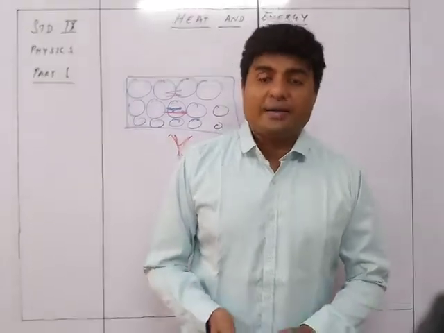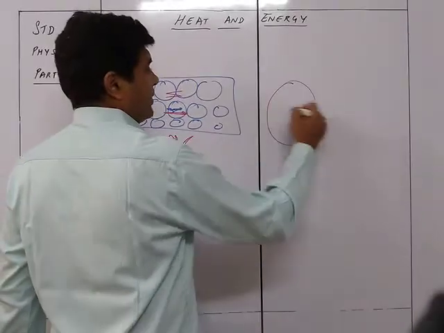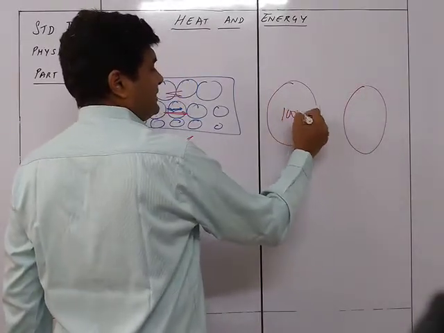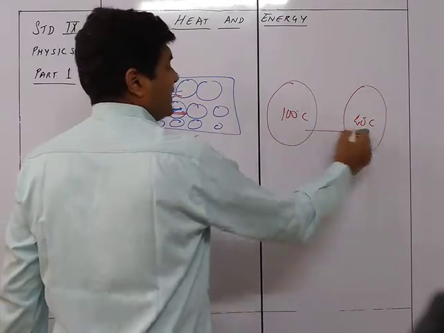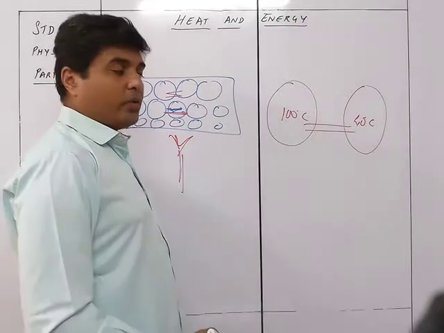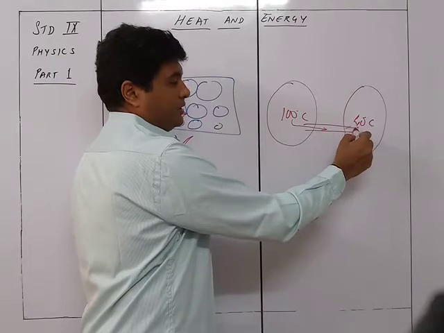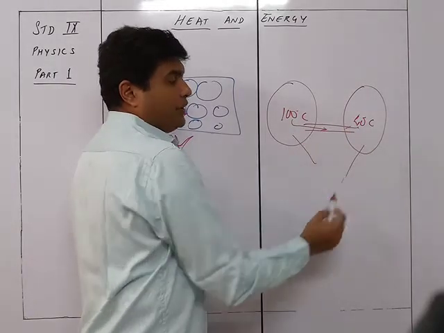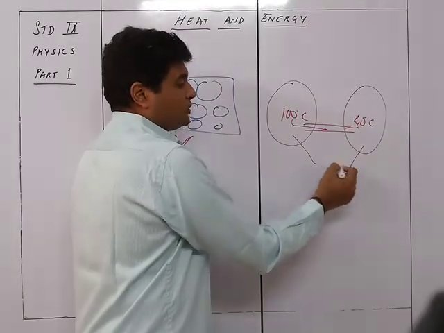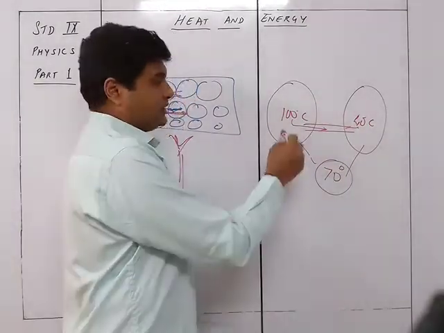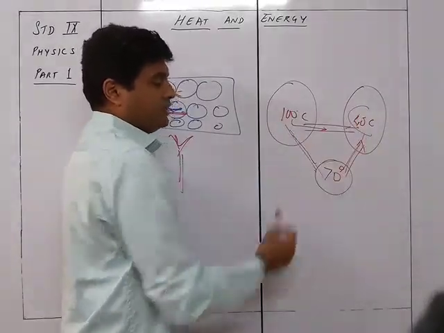Also, it is found that when two bodies are kept in contact, suppose this is a hot body and this is a cold body, say this is 100 degrees Celsius and this is at 40 degrees Celsius, and they are connected together, what will happen is that slowly and steadily the heat from here is going to travel over here, till the time that both of them are at the same level. So this reduces and this increases, and both of them are going to come to 70 degrees. 30 degrees will go from this one, and 30 degrees will be added on to the other. So this becomes 70 and this becomes 70.